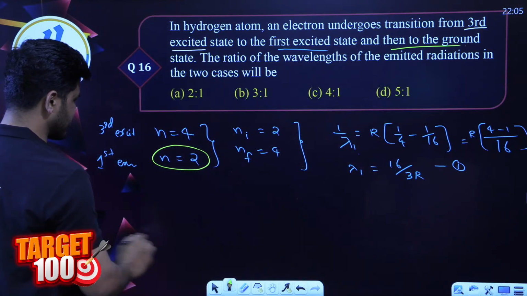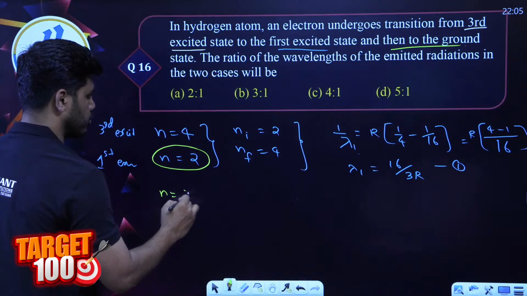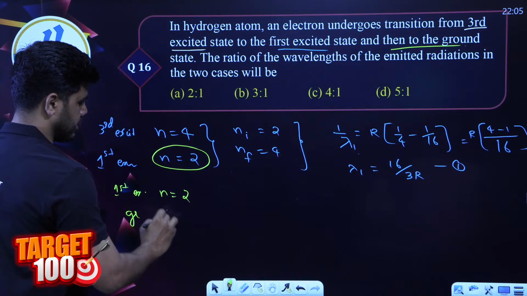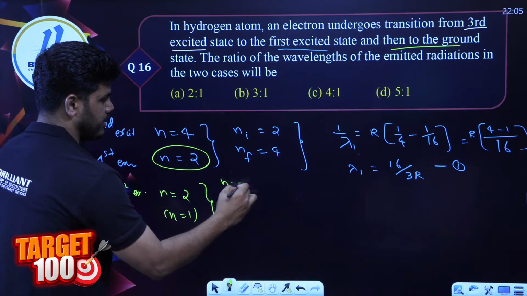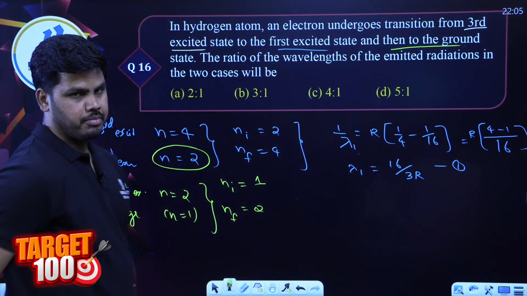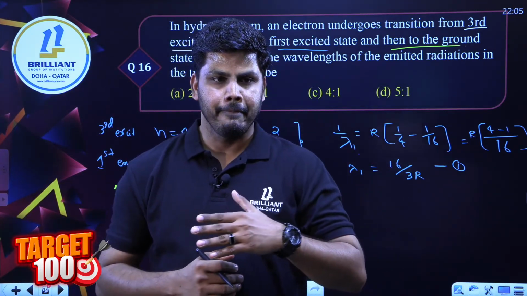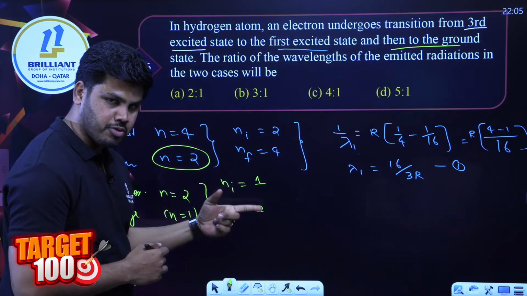So the second transition is from n is equal to 2, that is first excited, coming back to ground state, n is equal to 1. In this case, Ni is equal to 1, Nf is equal to 2, right? Because it is excited from first to second. Now it is coming from second orbit to the first orbit back.